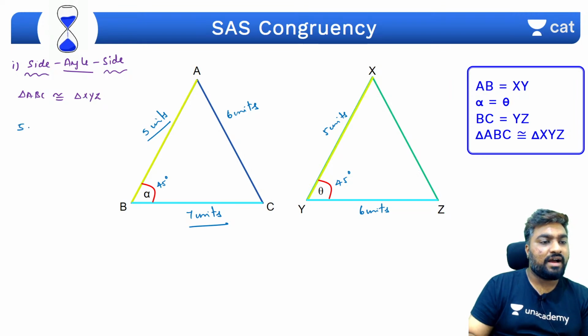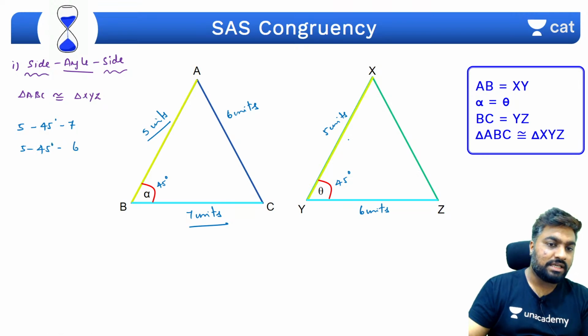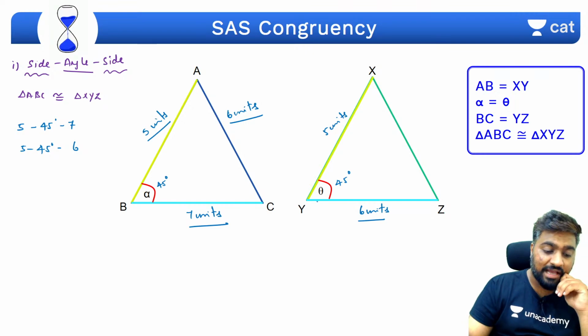Yes, 5 units, 45 degrees, 7 units. This should be the same here too, but here you have 5 units, 45 degrees, but 6 units. So these won't be congruent. It doesn't matter that there is a 6 here and a 6 there. It always matters that the angle between the equal sides is equal. Okay?